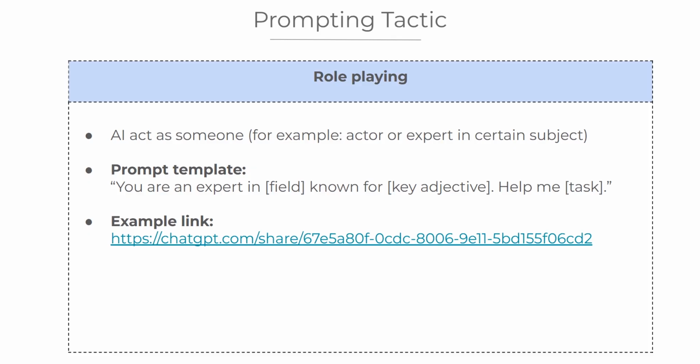By clicking on the link, you can see the full response generated by ChatGPT and compare it yourself. Notice how the changes impact the tone, structure, and engagement level.